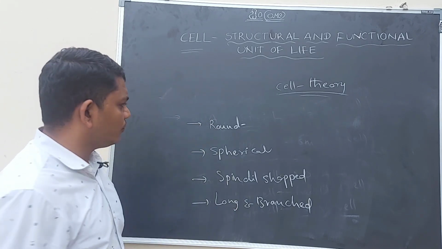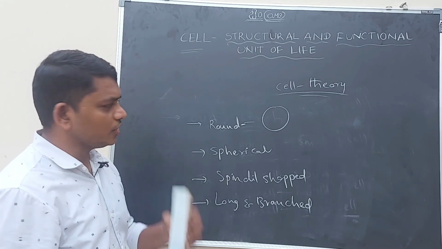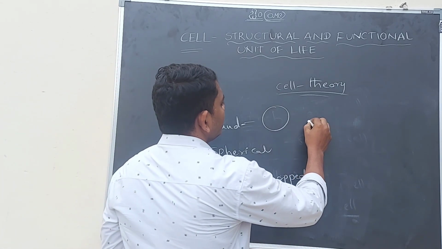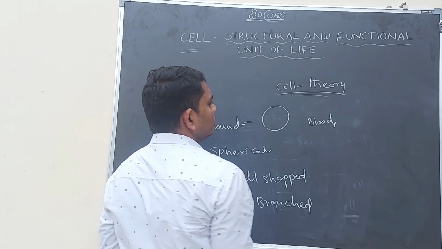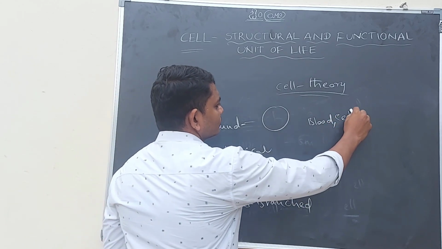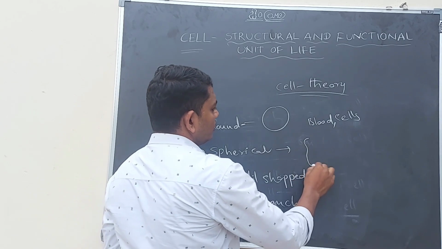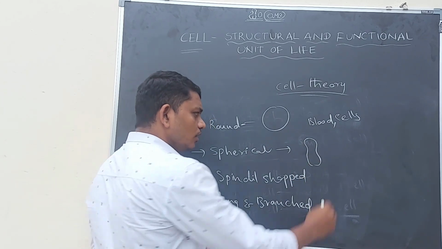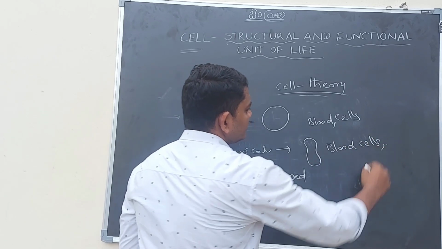Let us discuss examples for that. Some cells are round in shape. Examples are blood cells, red blood cells or white blood cells, whatever it may be. Some cells are spherical like this. Some blood cells are in spherical shape.